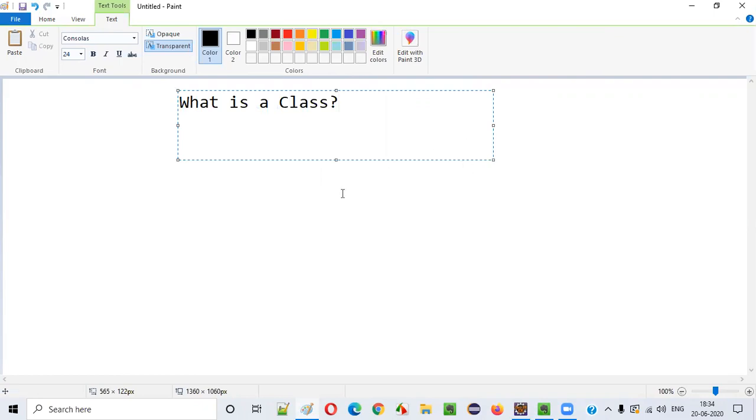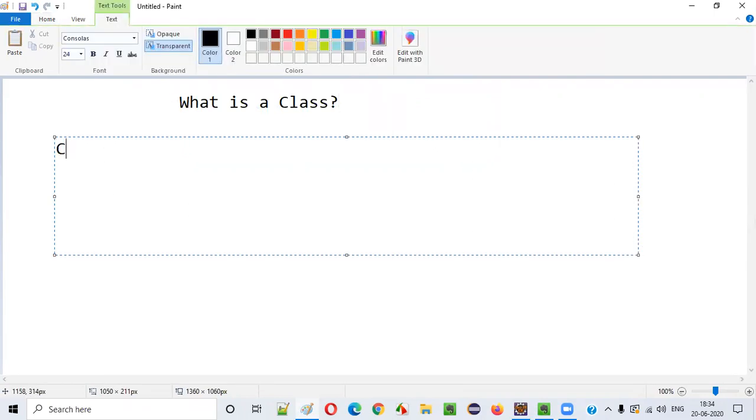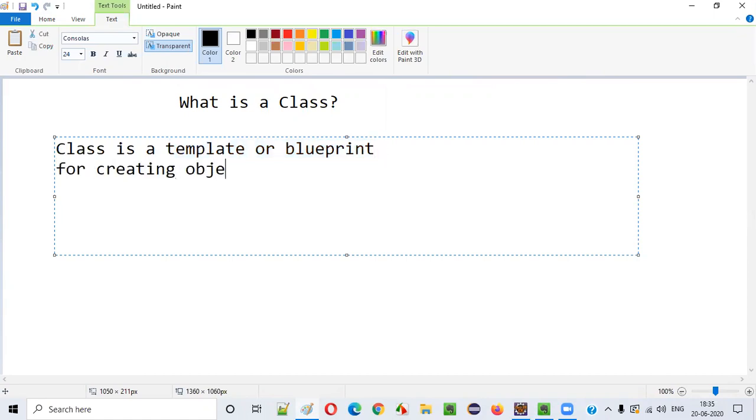Let me answer. A class is a template or blueprint. A class is a template or blueprint for what, guys? For creating objects of similar kind. This is the thing, guys. So what is a class? A class is a template or blueprint for creating objects of similar kind.